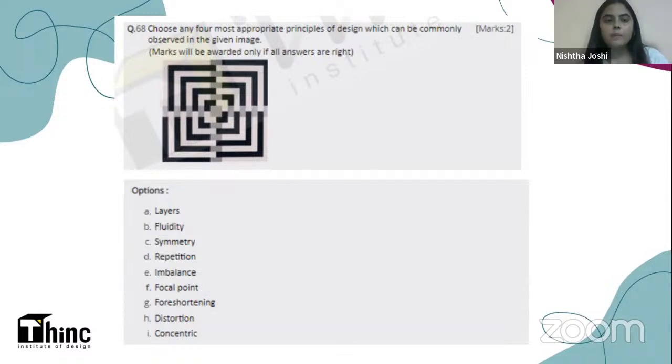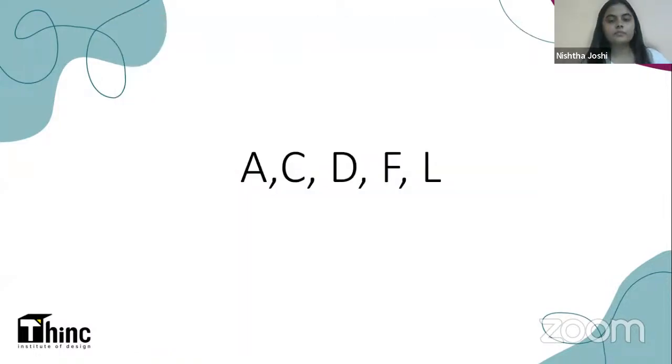D, repetition. Because we see a pattern that is repeating. Same type of lines that are repeating. Then F and L. So focal point, of course, we can see a very clear focal point forming at the center. And L, concentric, because all these squares are concentric, meaning one inside the other. Just like there are concentric circles, these are concentric squares. So these will be all the correct answers.